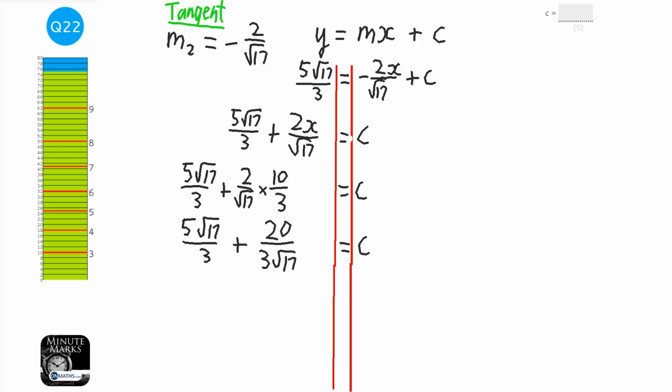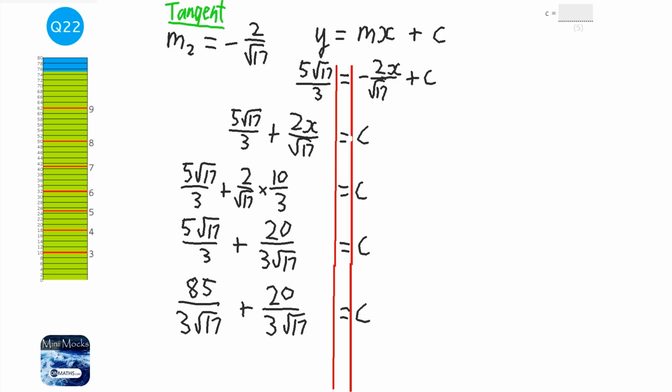Okay, so now we've got a problem here because we're adding two fractions but they don't have the same denominator. But if I times both the top and bottom of the left hand fraction by root 17, they will have the same denominator. So I'm going to do 5 root 17 times root 17. Now when you times a root by itself, or a surd by itself, it just gets rid of the square root. So we end up with 5 times 17 at the top, which would be 85. And at the bottom we'll just have 3 root 17, plus 20 over 3 root 17.